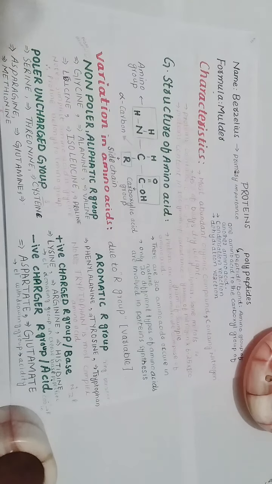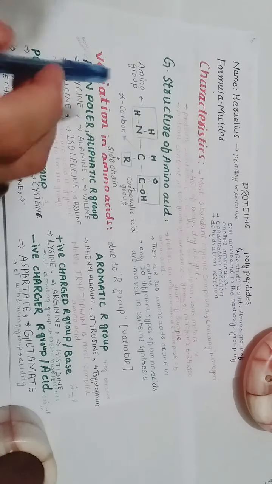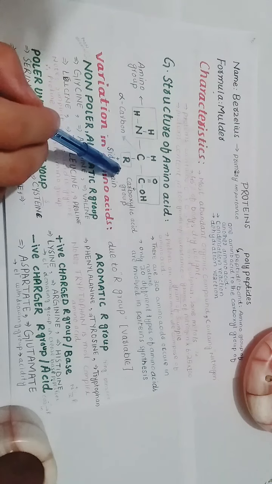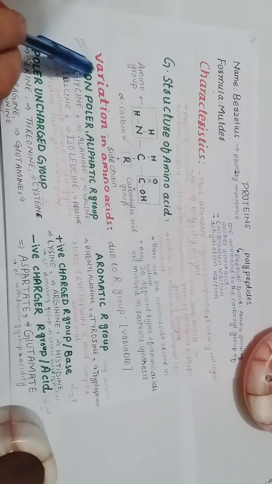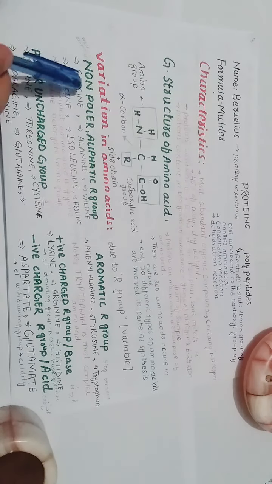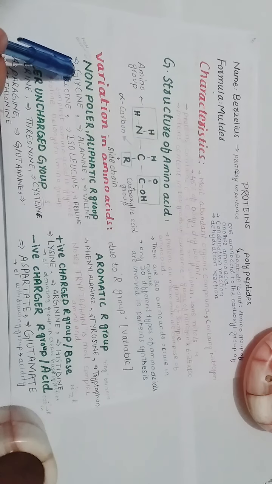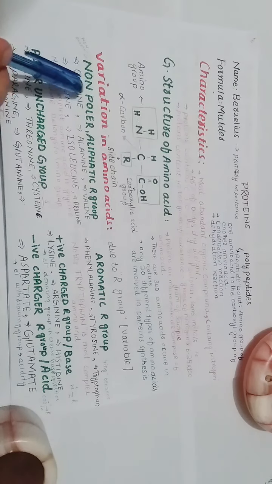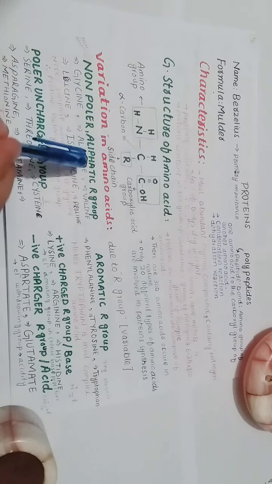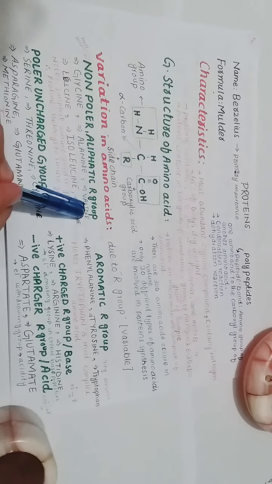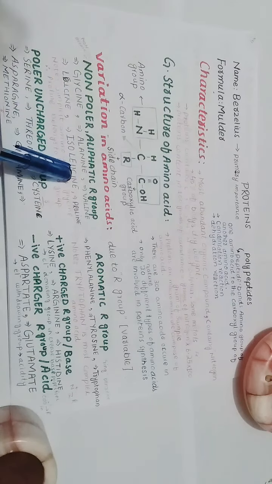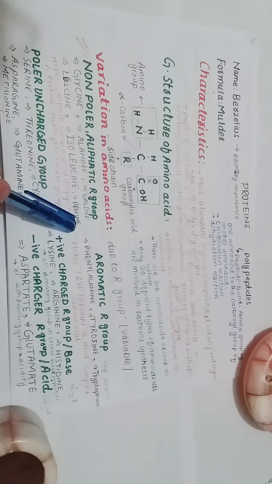Non-polar aliphatic R groups are those R groups which contain non-aromatic compounds. Examples of amino acids in this group are glycine, alanine, valine, leucine, isoleucine, and proline.